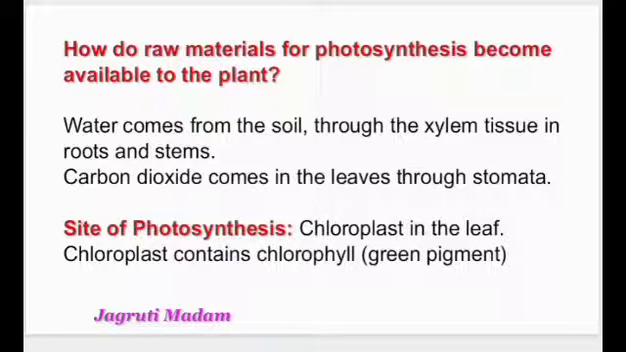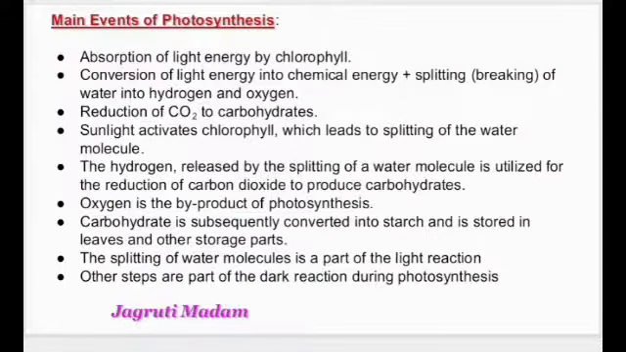So water is coming from the soil, which is moving to the leaves by the xylem tissue, that is from the root to the stem. Carbon dioxide is entering through stomata, and the site of photosynthesis, as I just told you, is chlorophyll. The main events of photosynthesis are the steps by which the carbohydrate is formed.